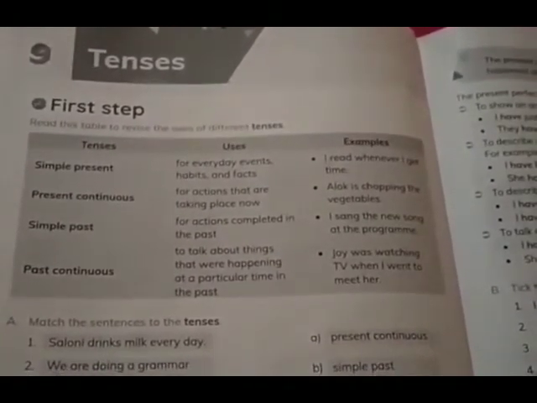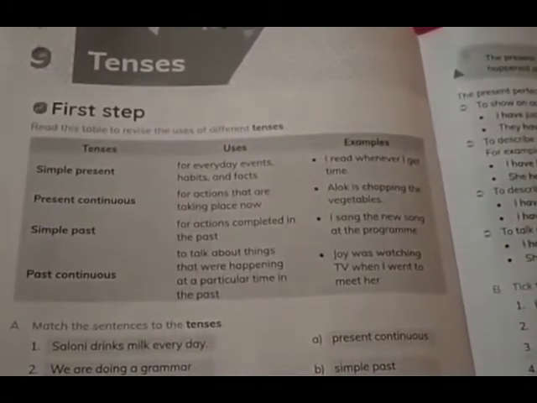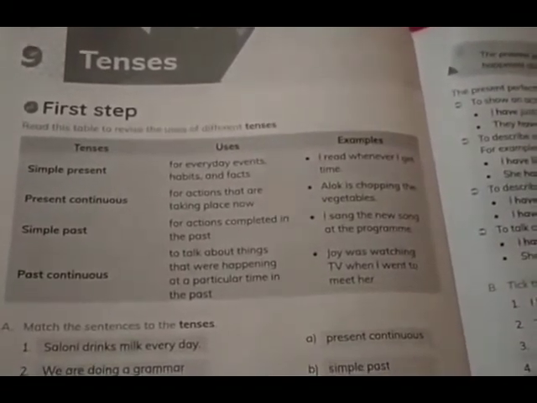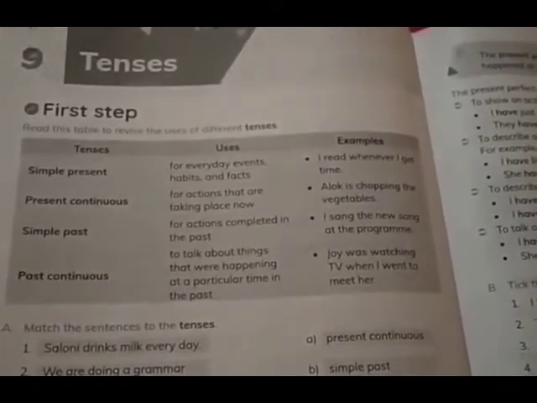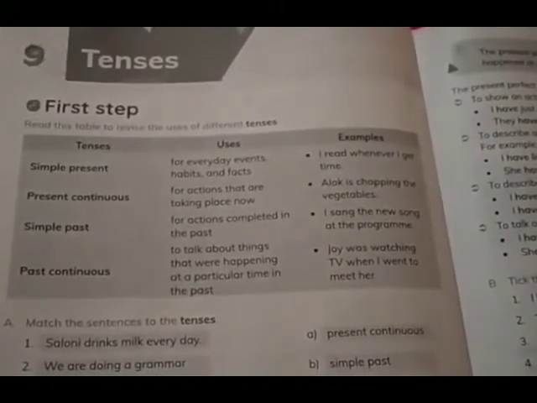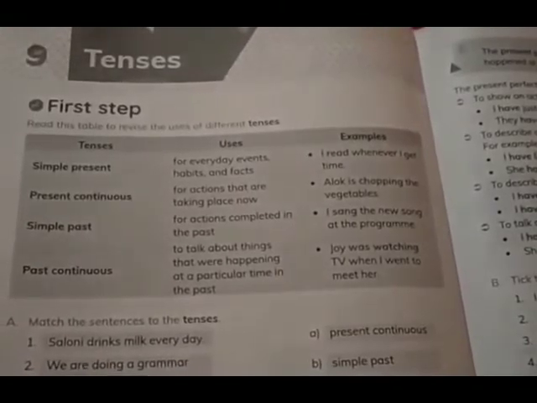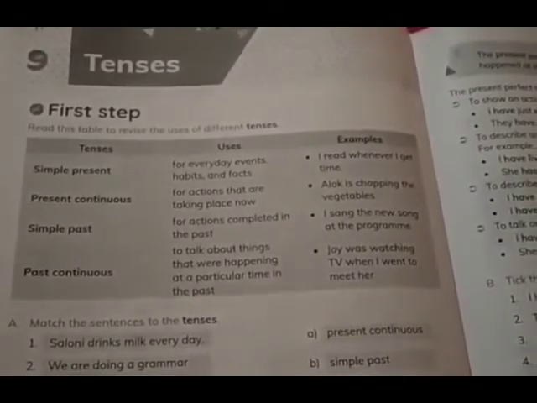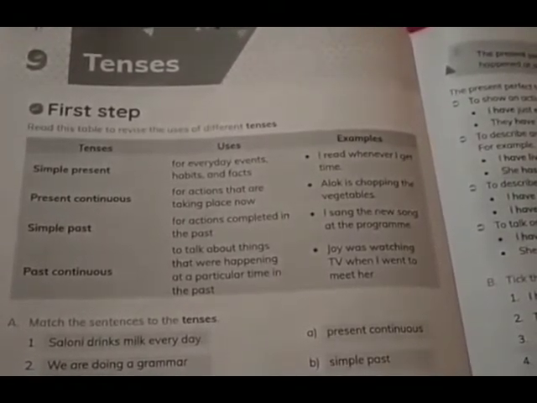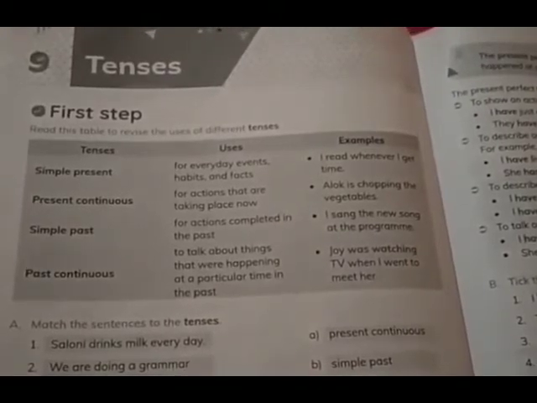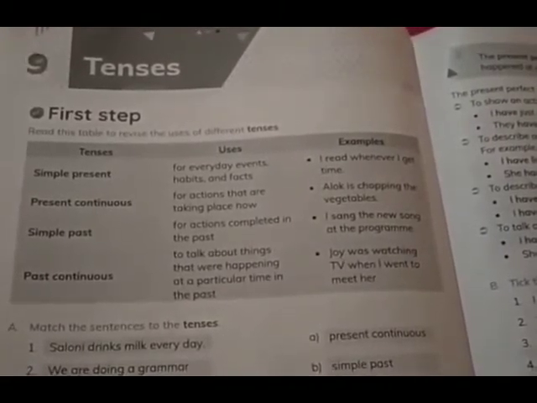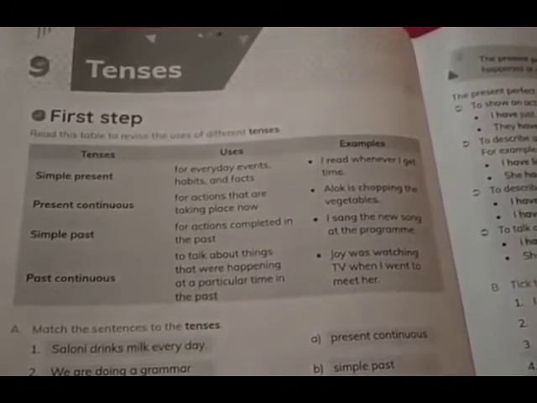So the last one is past continuous. I'm going to talk about it now, and then I'll let you know about a few other tenses, like future tense. Past continuous tense is used to talk about things that were happening at a particular time in the past. Joy was watching TV, for example. Joy was watching TV when I went to meet her.